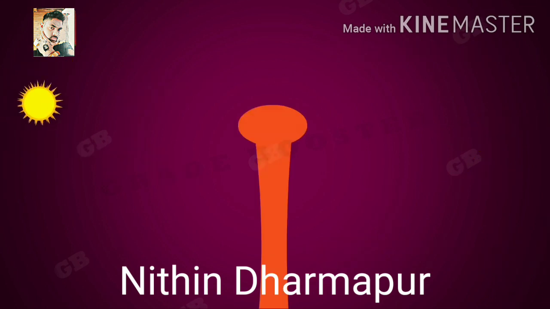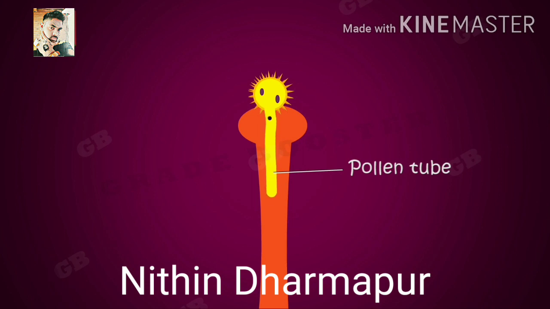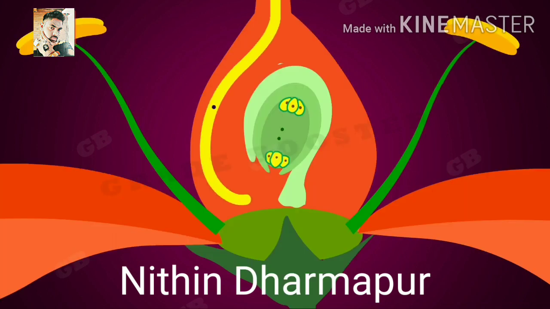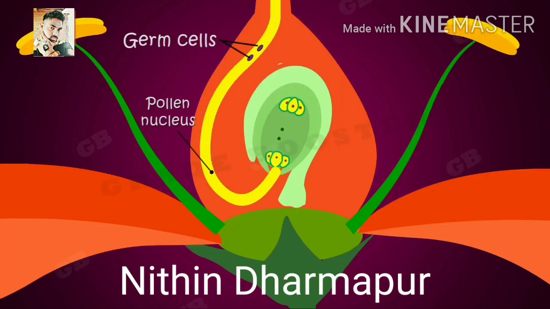The pollen grains produced by the anther are transferred to the stigma of the pistil. The pollen grain germinates and produces a long tube called pollen tube into the style to reach the ovule. The pollen nucleus and two germ cells travel through the pollen tube and fertilizes the egg.